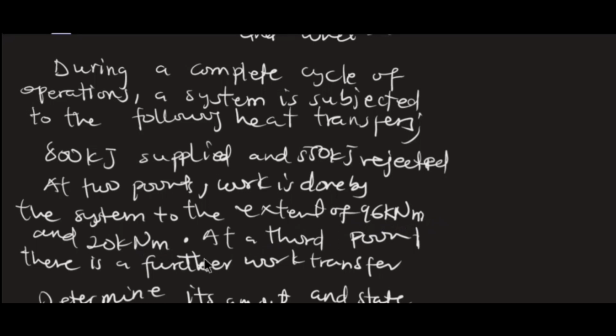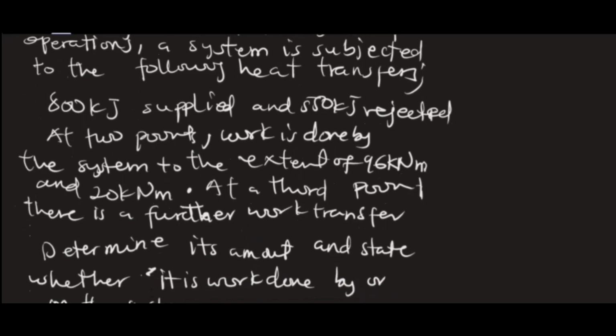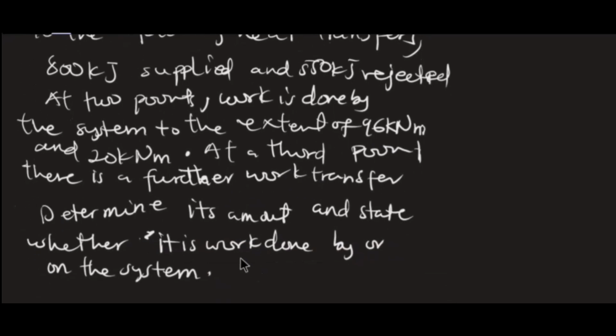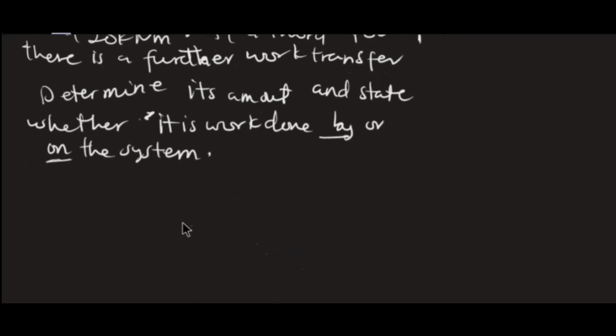At the third point, there is a further work transfer. Determine its amount and state whether it is work done by or on the system. Take note, the work done by or on the system. So let's see how we are going to solve this problem here.